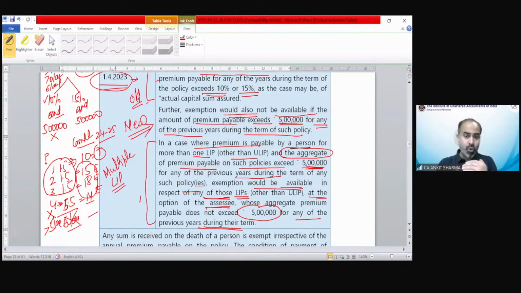So even as we go through the provision, I believe you are understanding what is exactly happening. There are years of issue you have to learn for the purpose of examination, and the percentage of premium, the condition and the restriction, to find out whether that is going to be exempted or the exemption would not be there. But the good thing is yet to come. This guidance note, these provisions have separate examples for each of these conditions we are discussing. So when you go through the examples also, this will be crystal clear.